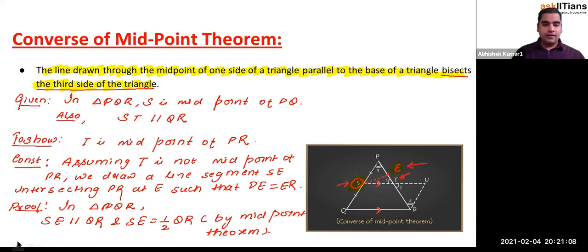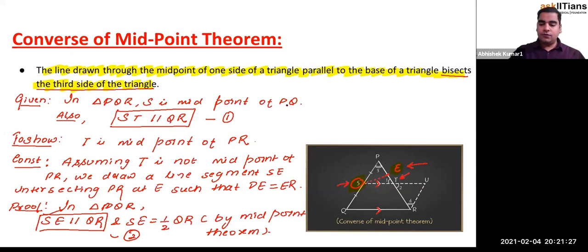Okay. So what do we have here? We have SE is parallel to QR, right? SE is parallel to QR. But what are we provided here? We are already provided that ST is parallel to QR. So let me call it first result. Let me call this result as second result.